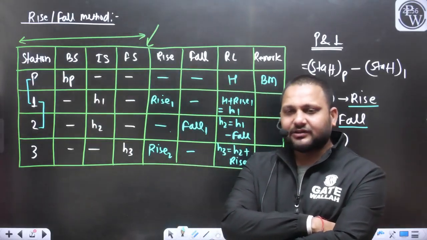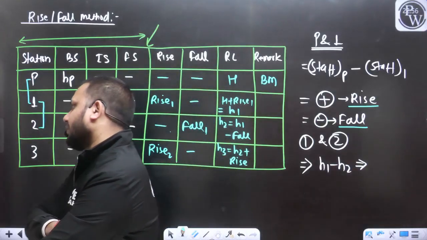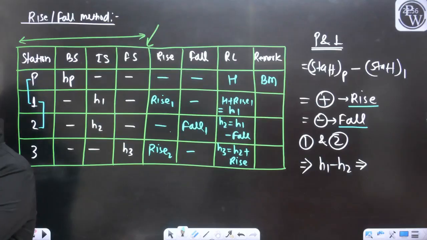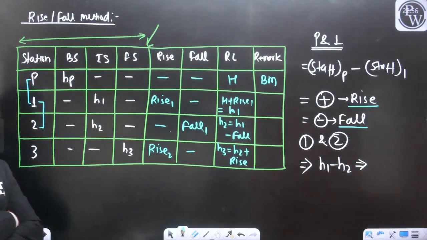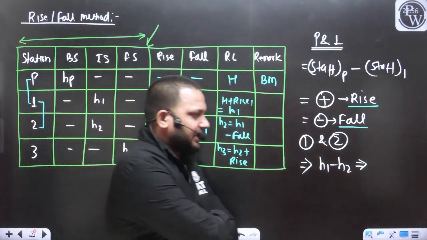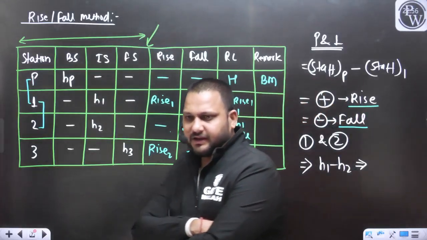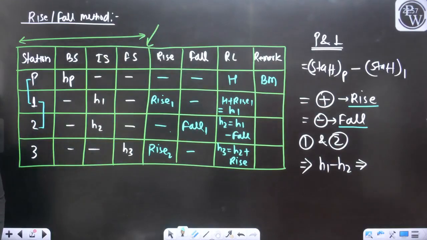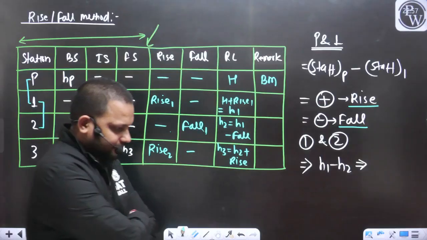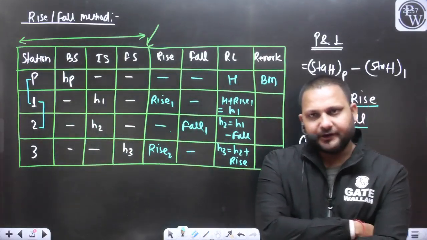So based on the staff reading, we can easily calculate the rise or fall, and based on those rise and fall, we can easily calculate the RL of all the points. Yes or no? We can easily calculate the RL of all the points.